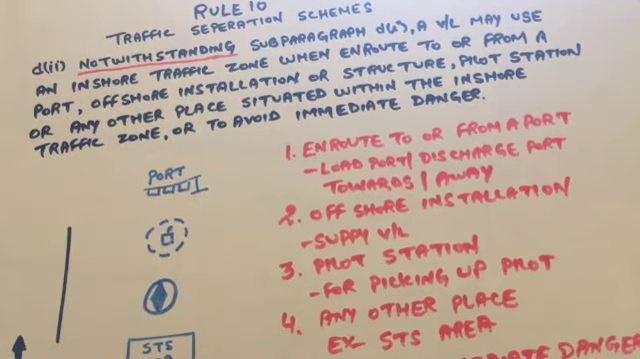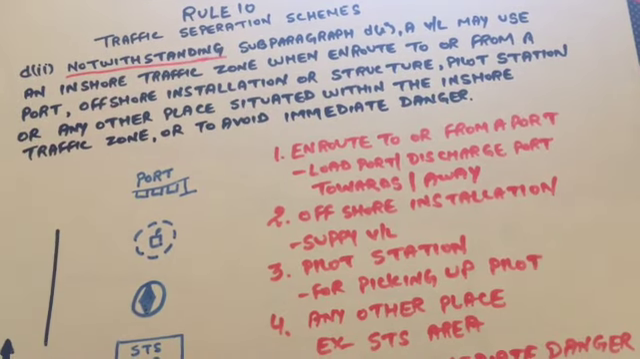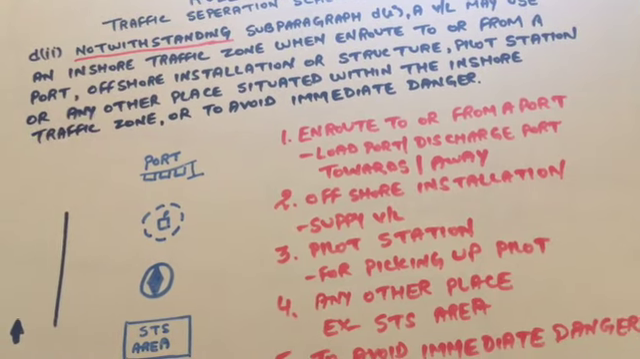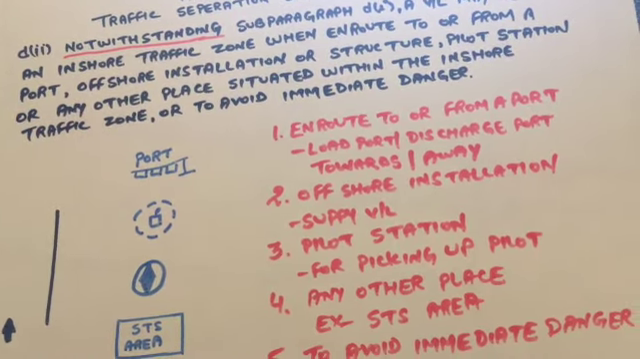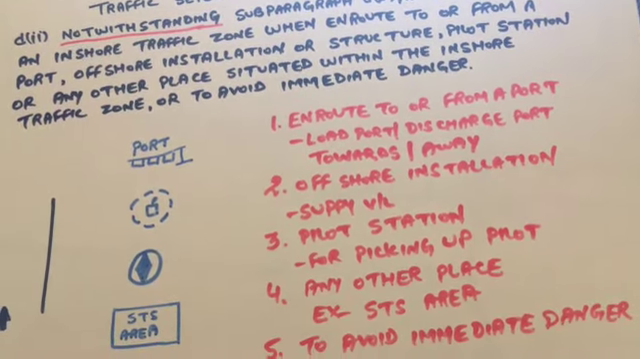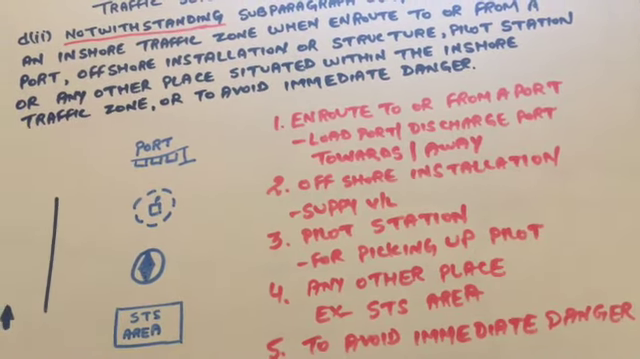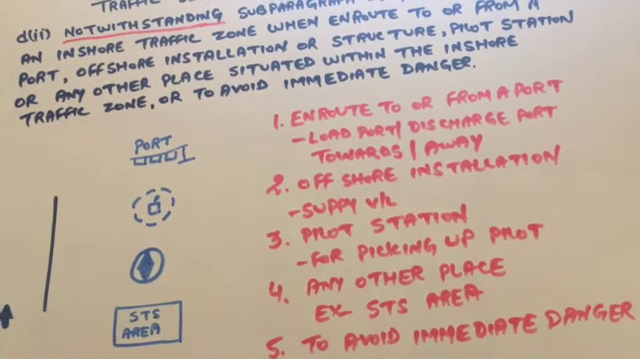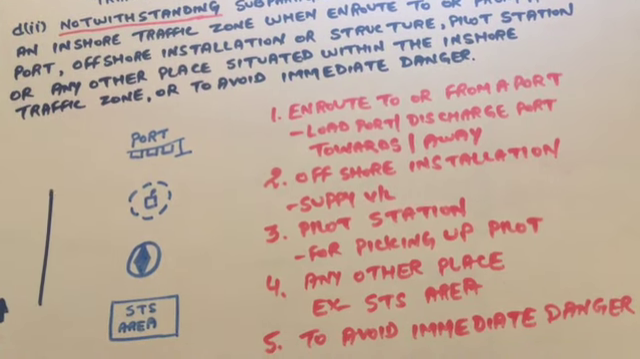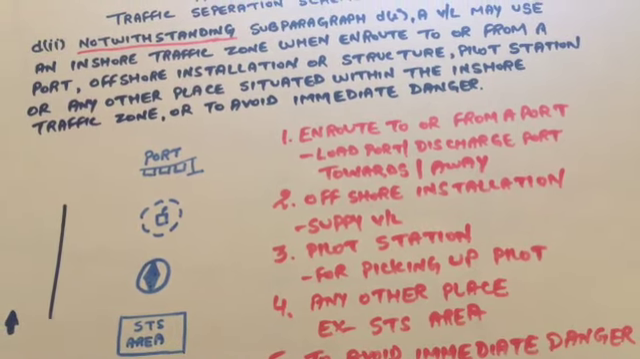Here it is saying a vessel may use an inshore traffic zone when en route to or from a port, like a vessel that has to go to the load port or the discharge port, coming towards or going away from the port, or offshore installation. So the supply vessel has to go for crew change or food provision for the offshore installation, or if there is a pilot station, the vessel has to cross the TSS to pick up the pilot, or any other place, like if there is an STS area, so the vessel has to go for the STS, or to avoid immediate danger in case of emergency. A vessel may use the inshore traffic zone.